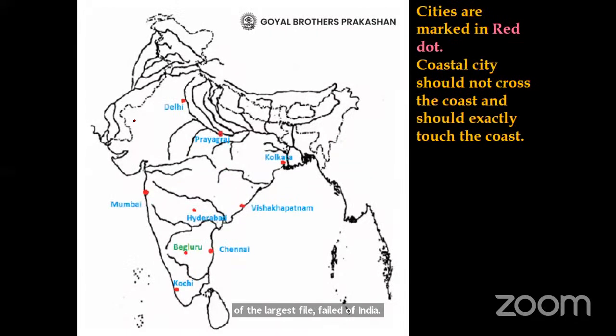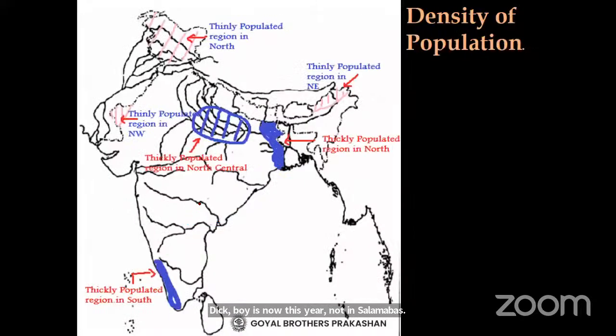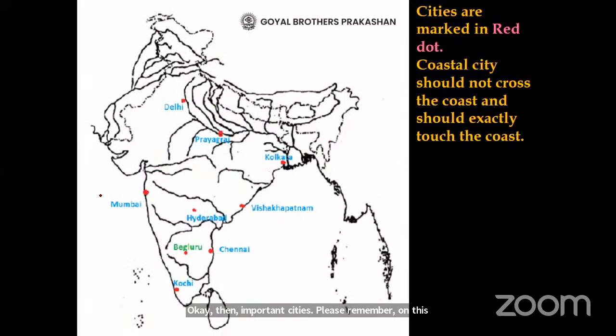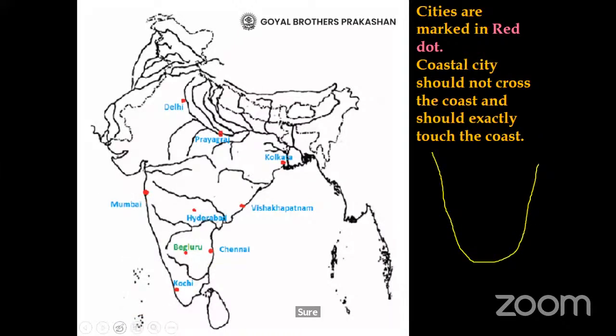Then important cities. Please remember this black dot itself is the city of Mumbai. When you are showing the cities, none of the coastal cities will cross the border. I repeat, it will not cross the Indian border, Indian shore, I mean to say. Suppose this is India and we want to show Mumbai city. If the child shows like this, it means some part of the city has gone in the Arabian Sea.